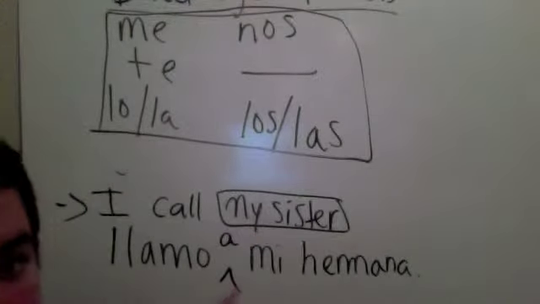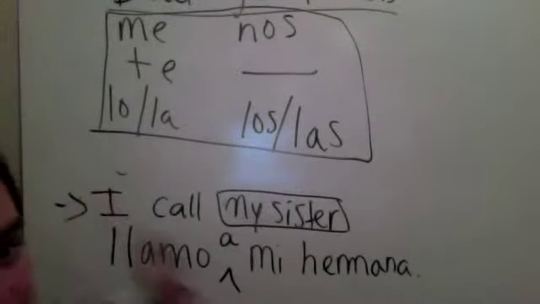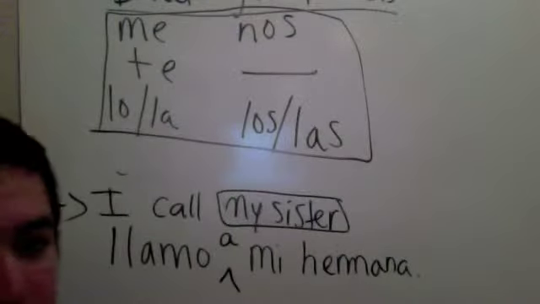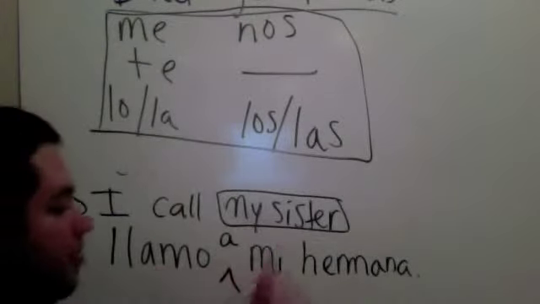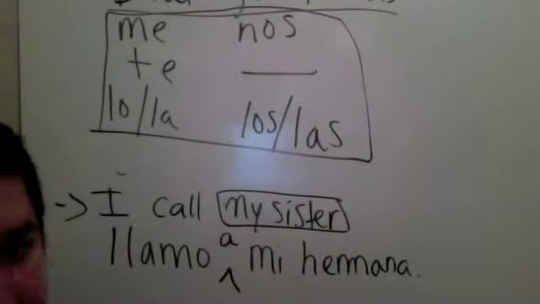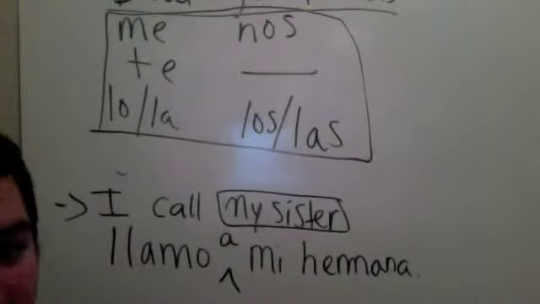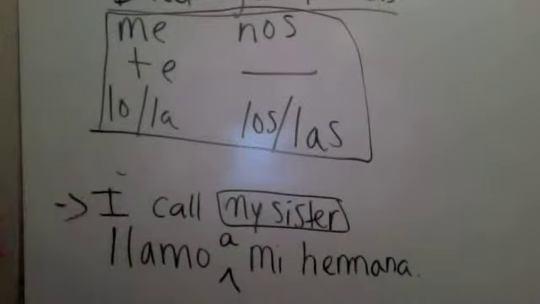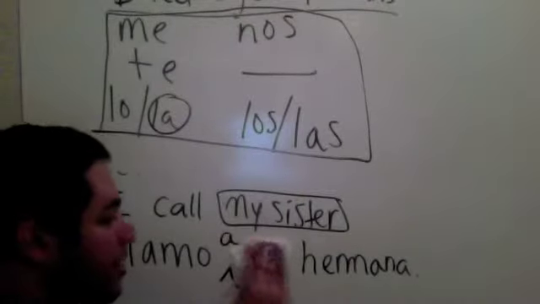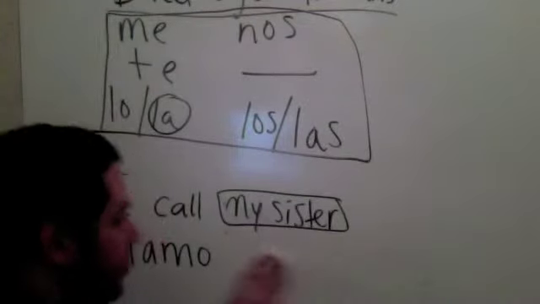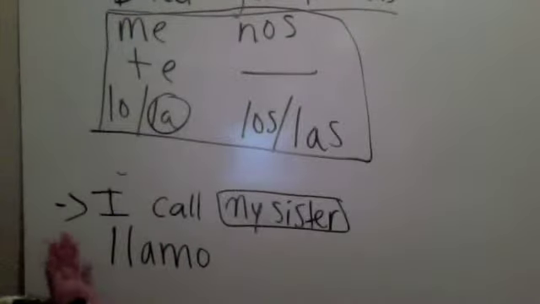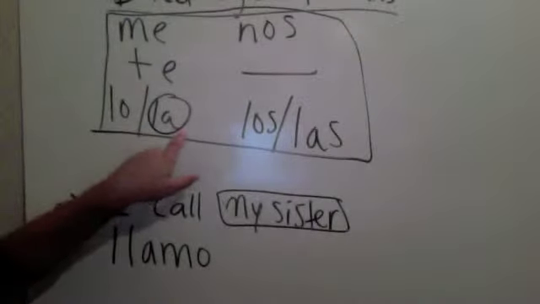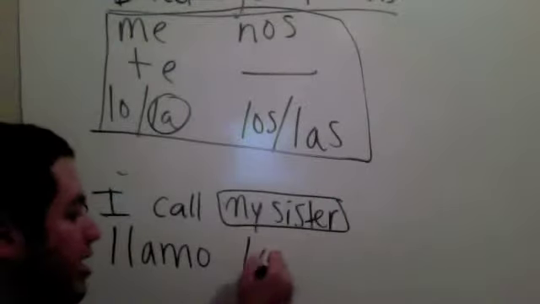Llamo a mi hermana. Okay, let's say someone asked me, who do you call? And I say, oh, I call my sister. Llamo a mi hermana. And then I say, I call her every day. Now we didn't say I call my sister every day. We said I call her every day. Let's make this a mi hermana into one of the direct object pronouns. And we've already established that it's going to be la, right? Her. So now we can get rid of a mi hermana, because we're not saying mi hermana anymore, right? Now we're using la. But we can't just say llamo la.